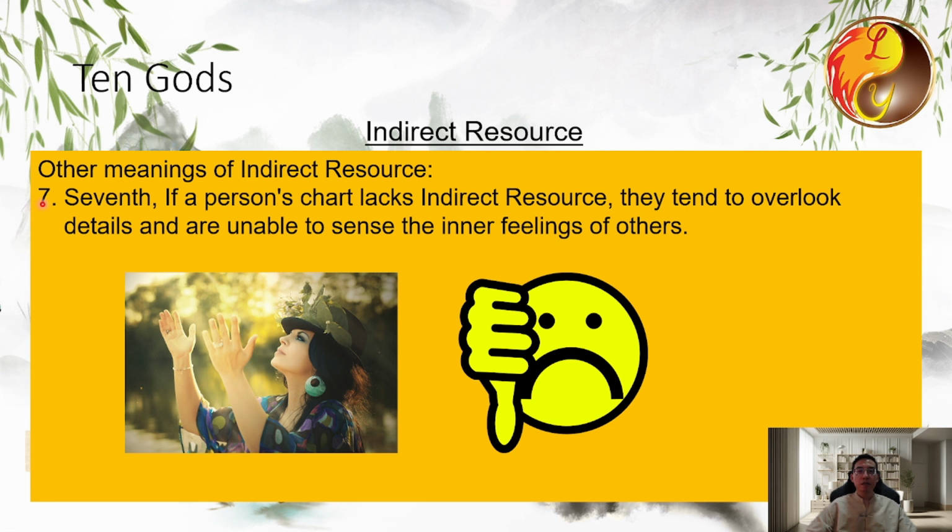Seventh, if a person's chart lacks indirect resource, they tend to overlook details. Indirect resource represents sharp observation of the smallest details. Without it, their analytical abilities may be weaker, and they might struggle to sense or understand the feelings of others.